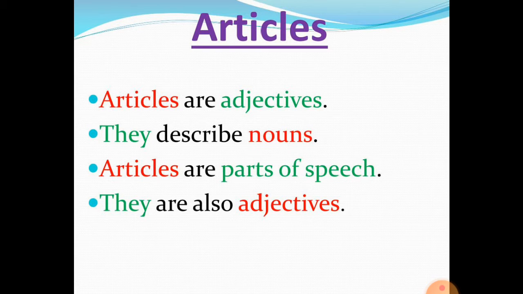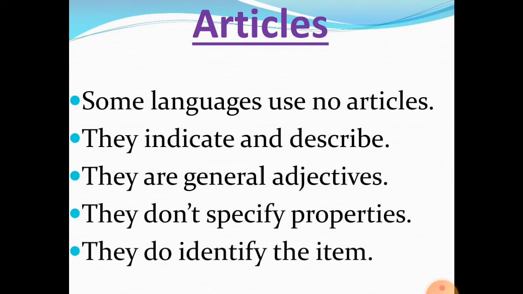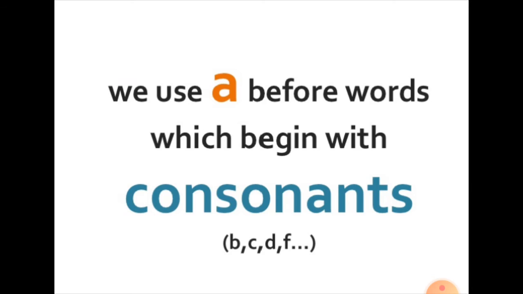They describe nouns. Articles are parts of speech. They are also adjectives. Some languages use no articles. They indicate and describe. They are general adjectives. They don't specify any properties, and yes, of course, they do identify the item.